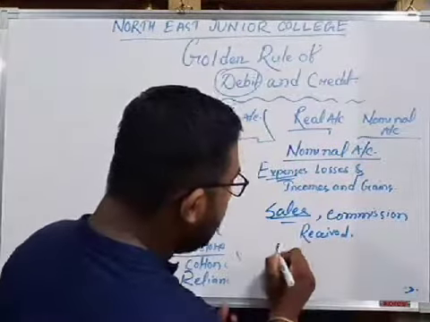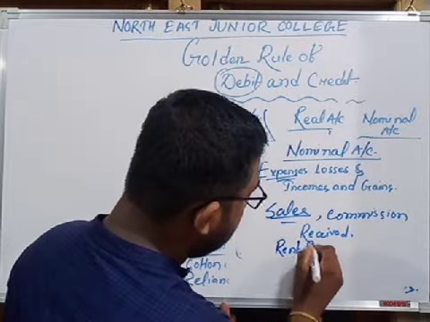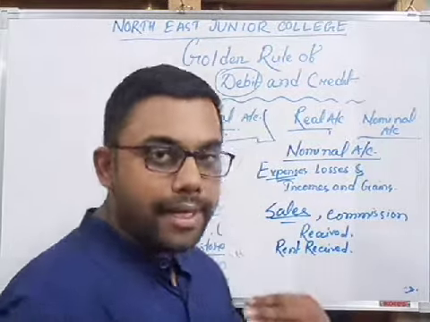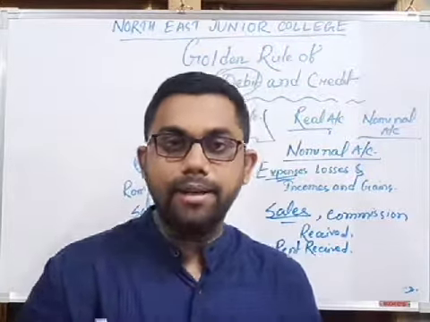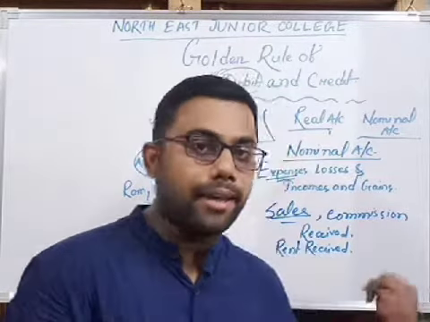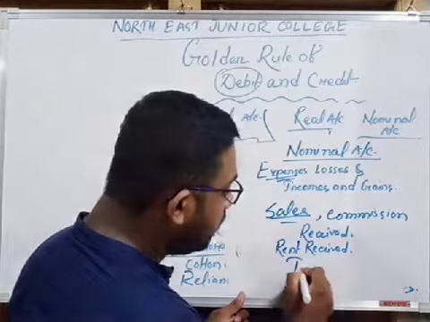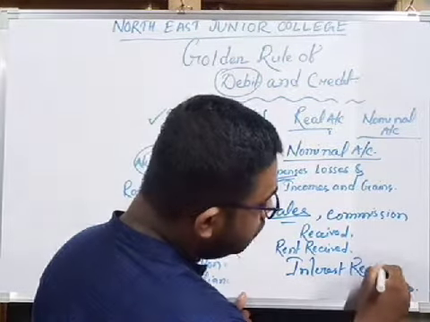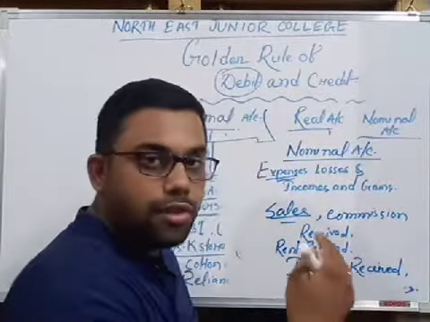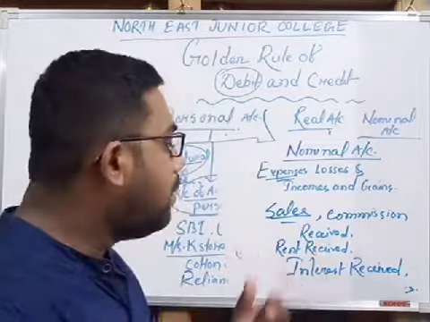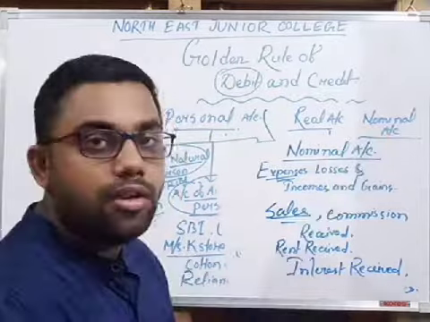Next, rent received. Rent received means I have a building, I have land, and I have given it on rent to another person, and that person will pay me the money, so it is my income. Next, interest received. When we receive interest from our bank, this amount is my income, so it falls under nominal account.